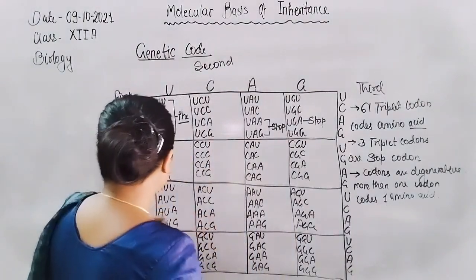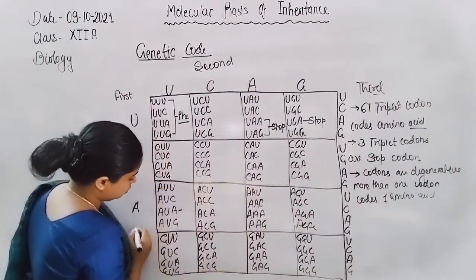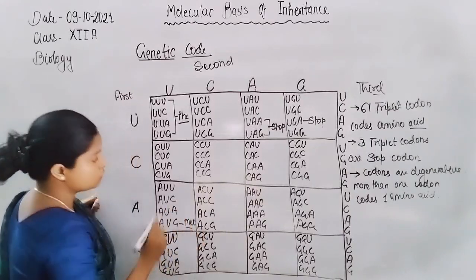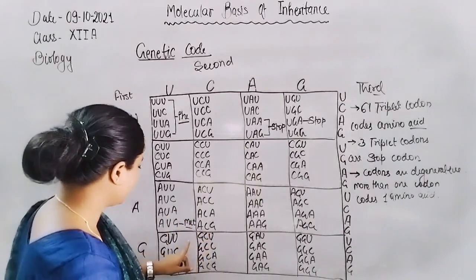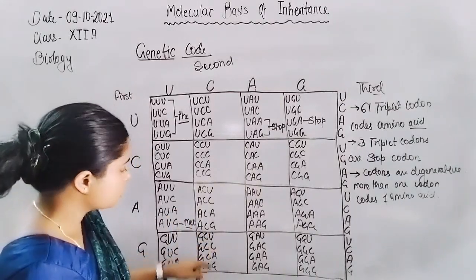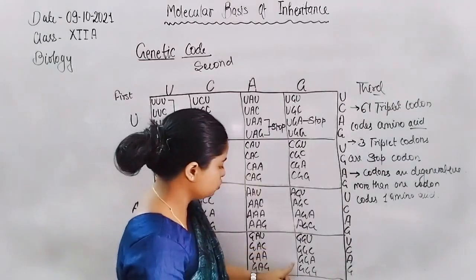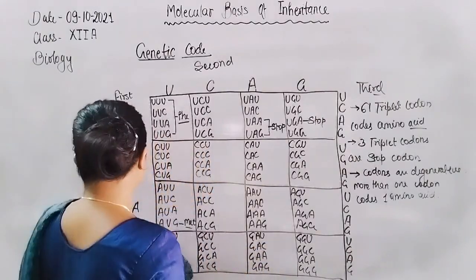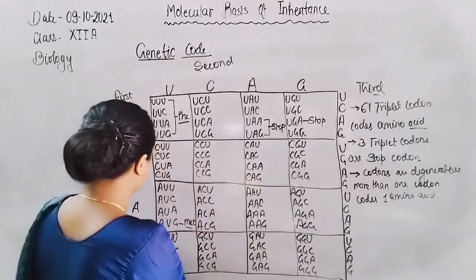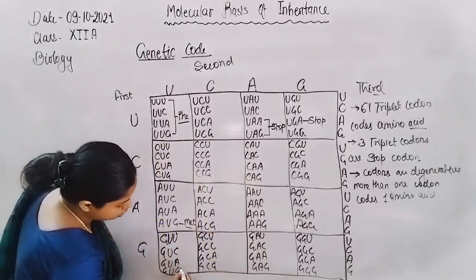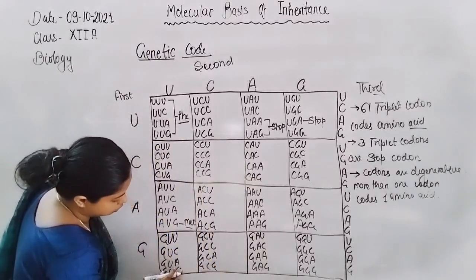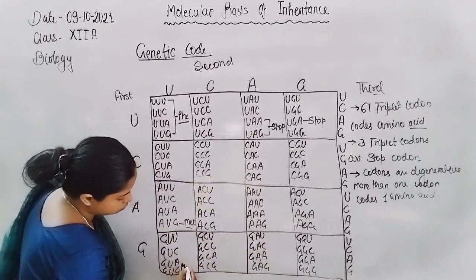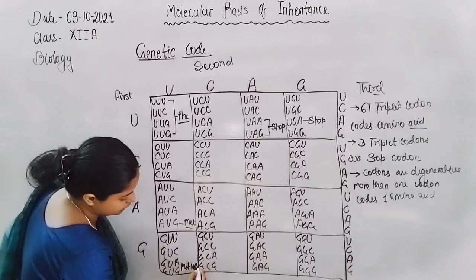Now, AUG codes the amino acid methionine, and sometimes GUG also codes methionine in prokaryotes, but it also codes valine.